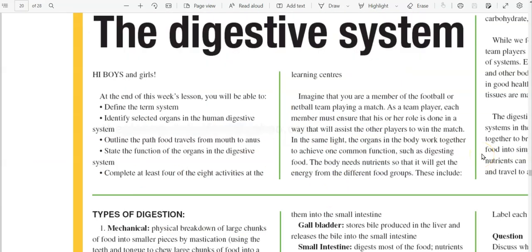In this episode, we looked at the digestive system, and we understand that a system is a group of organs working together to accomplish some common purpose.